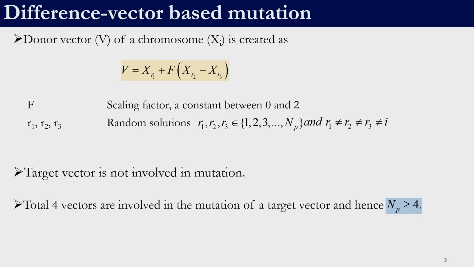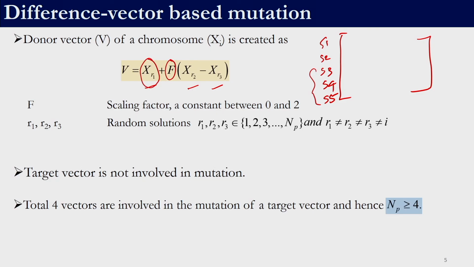Mutation operator is a very simple operation. In this mutation operation, we need to select 3 random solutions. Again we have a population of solutions, let us say S1, S2, S3, S4 and so on. We are supposed to select 3 solutions randomly and they should not be identical. For example, let us say we select S3, S4, S5. Then we need to apply this equation: the first solution plus a scaling factor, which is a user defined parameter, usually between 0 and 2, times the second solution minus the third solution.